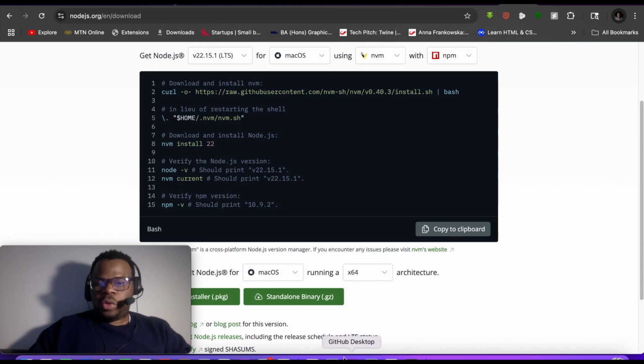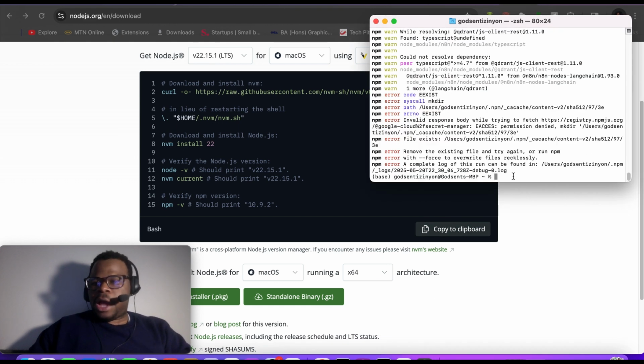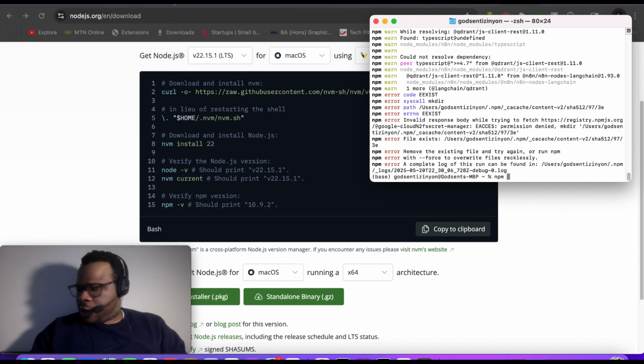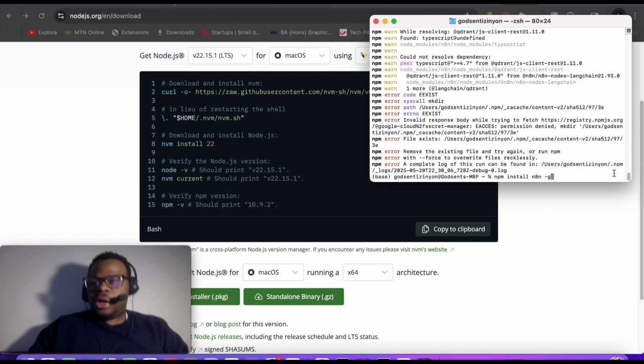And then the next thing you want to do is install n8n, and to do that, just put in npm install n8n -g. When you run this code, it installs the n8n application into your system. I've already done that before, so no need for me to run the code again.